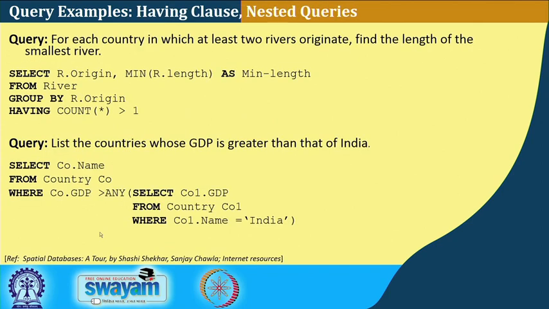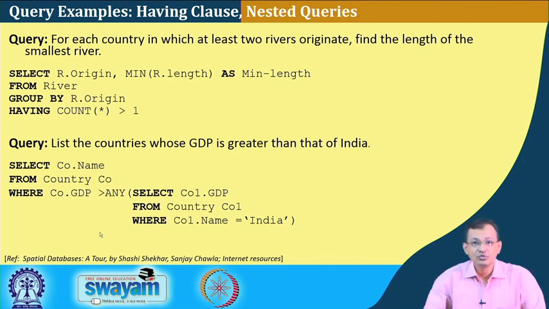So, there are examples like having clause and nested queries. Like for each country in which at least 2 rivers originate, find the length of the smallest river, right. This is a little complicated query, but nevertheless it is solvable by our standard SQL knowledge. So, select r.origin, min r.length as min length, from river group by r.origin, and having count star greater than 1. So, at least 2 river origins, that means it should be more than 1 river, right.